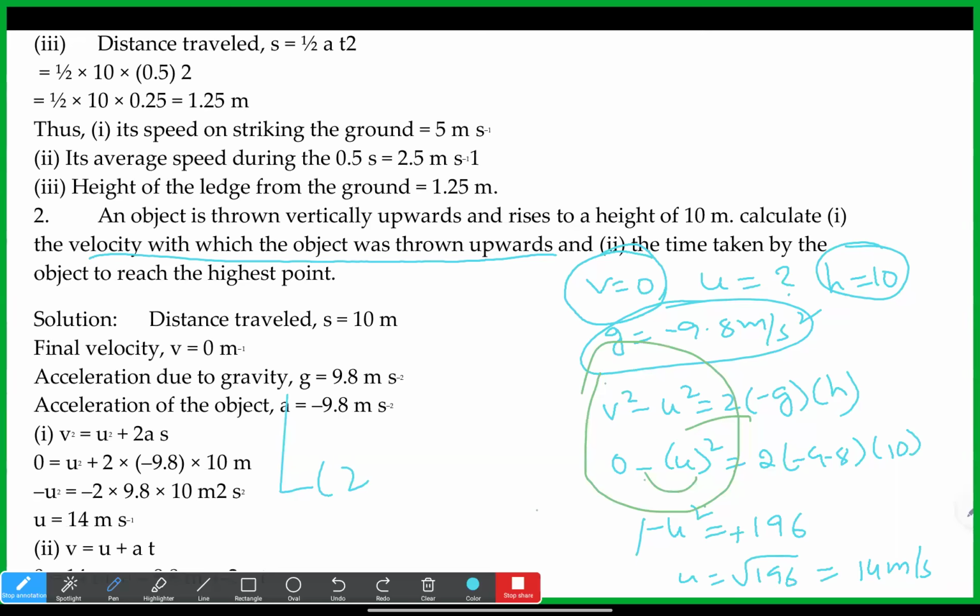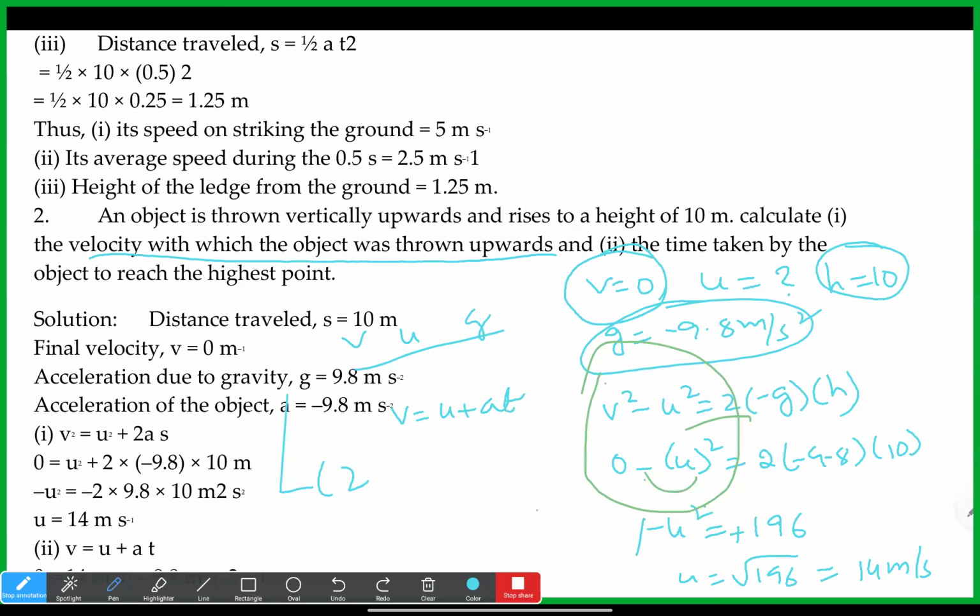Now the time taken by the object to reach the highest point. We have the u, v, g values, so we can find T using the first equation, v is equal to u plus at.